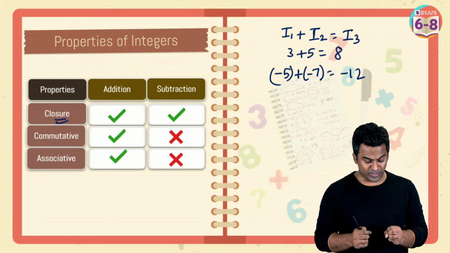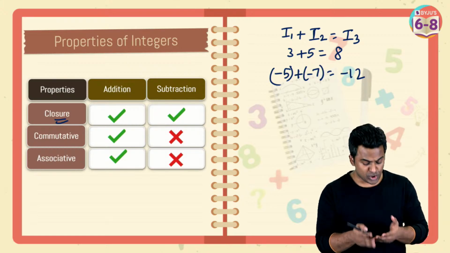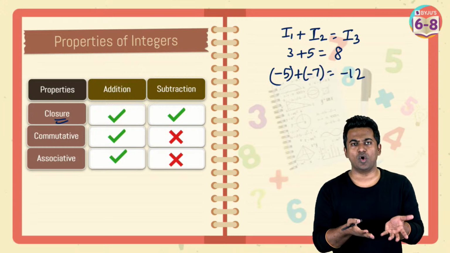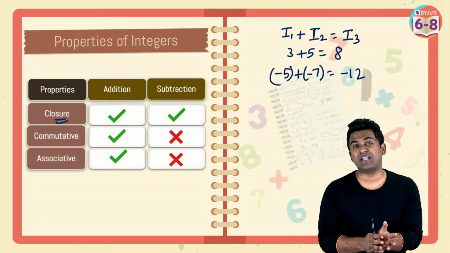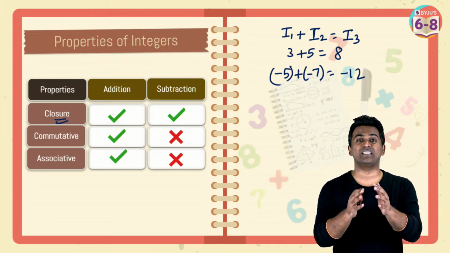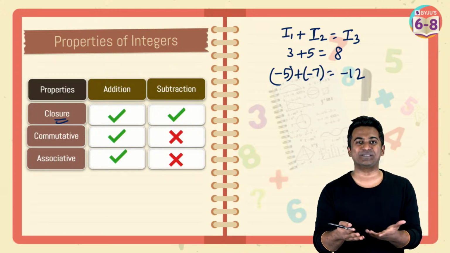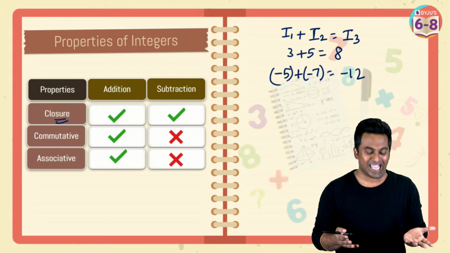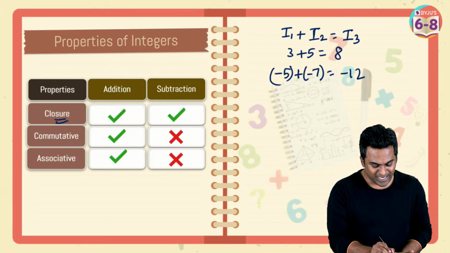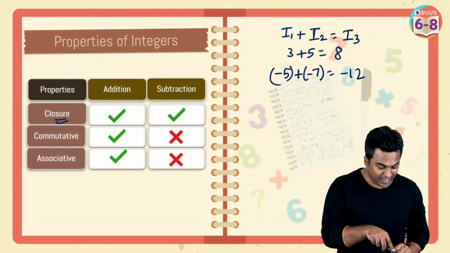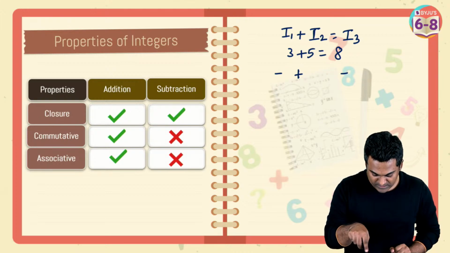So that's the reason why we say that addition follows closure, and in a similar way subtraction also follows closure, because when you subtract one integer from the other, the result is going to be an integer. You're not going to get something like a fraction or a decimal or anything else. Okay, so that's the reason why closure, addition and subtraction follow it. Now commutative, let me just rub these down here.